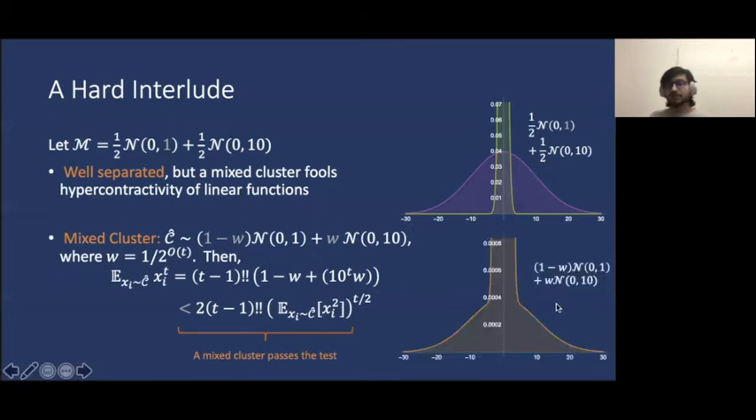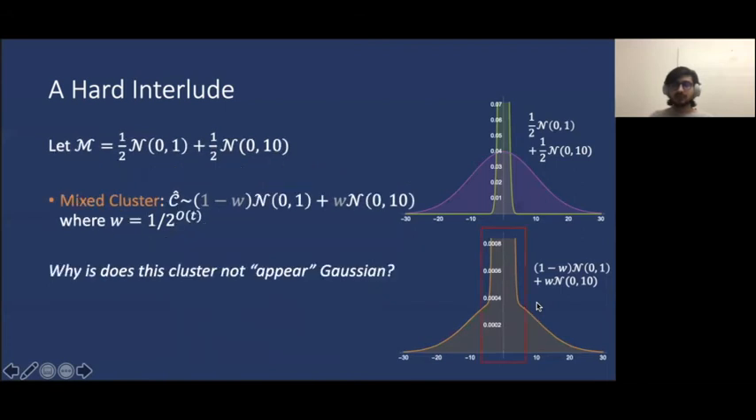But there exists a mixture of these two Gaussians, which looks like the following distribution. And if we draw samples from this distribution, they continue to satisfy hypercontractivity. Okay, but clearly this cluster does not visually appear to be drawn from any single Gaussian. So the question remains, how can we conclude this formally?